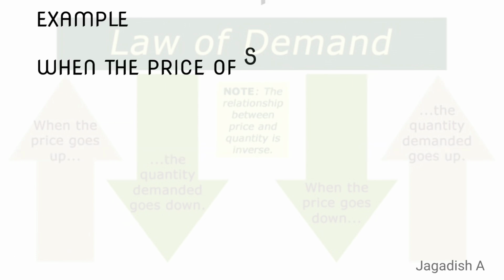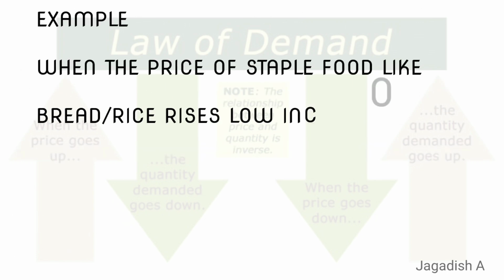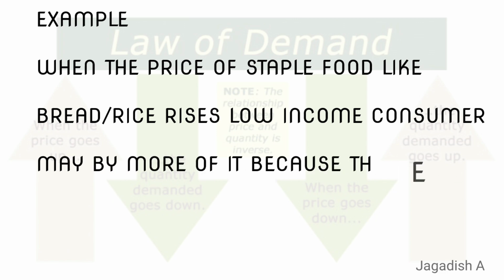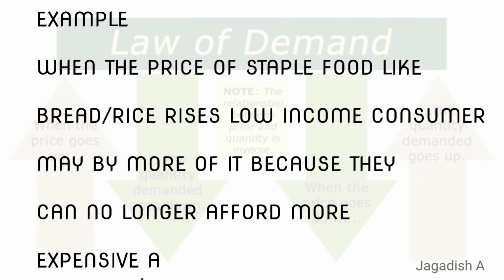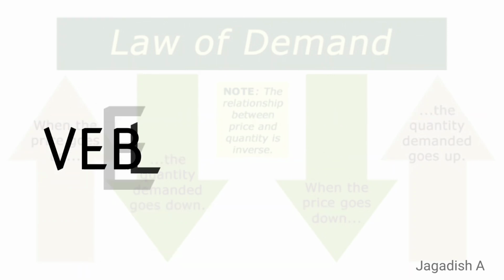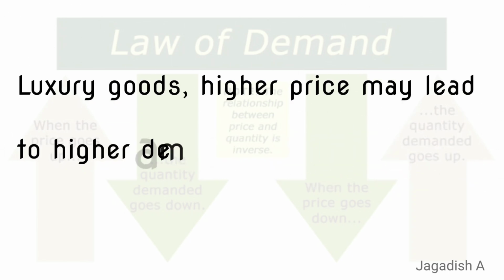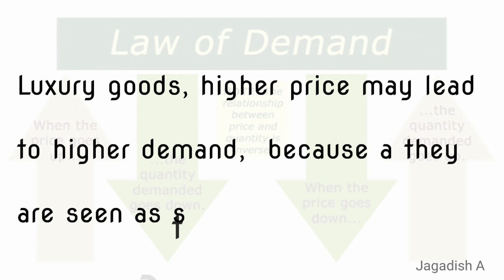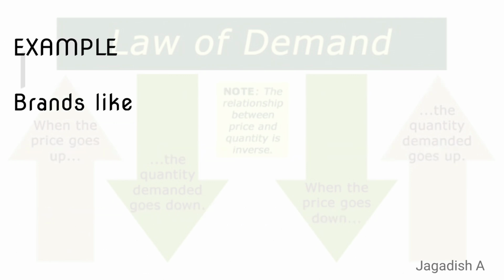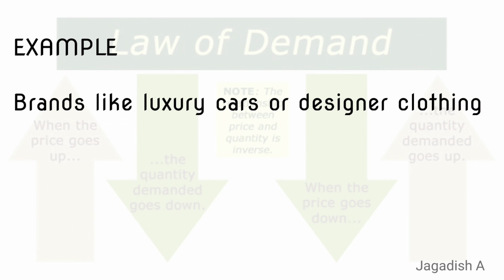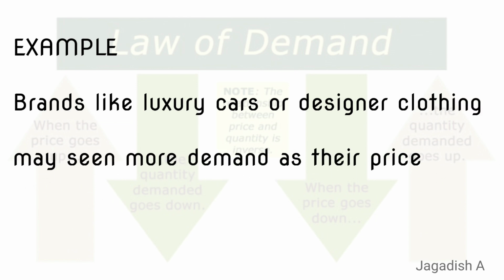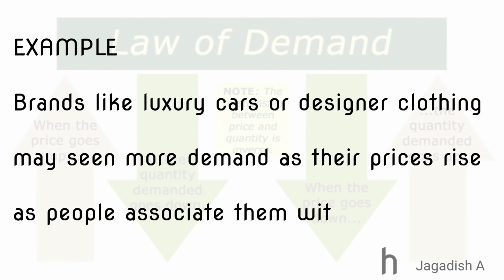For example, in some cases, when the price of staple goods like bread, rice rises, low-income consumers may buy more of it because they can no longer afford more expensive alternatives. Veblen goods. For luxury goods, higher price may lead to higher demand because they are seen as status symbols. Example, expensive brands like luxury cars, Ferrari, Rolls-Royce or designer clothing may see more demand as their prices rise, as people associate them with prestige.